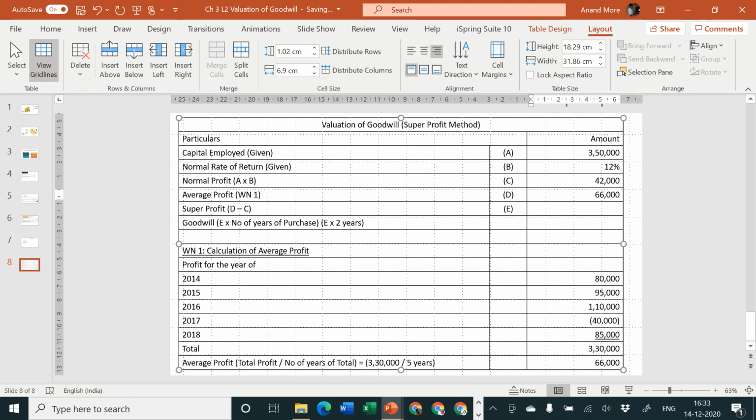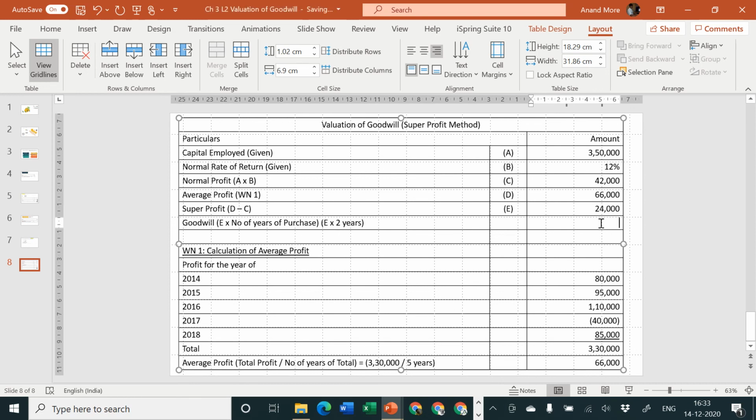If you start your own business and put in 3.5 lakh rupees, 3,50,000 rupees in your own business, you will make a profit of rupees 42,000. But if the same 3,50,000 rupees are put in our partnership business, then you will make a profit of rupees 66,000. It means you will make an extra profit of 66,000 minus 42,000, that is equal to 24,000.